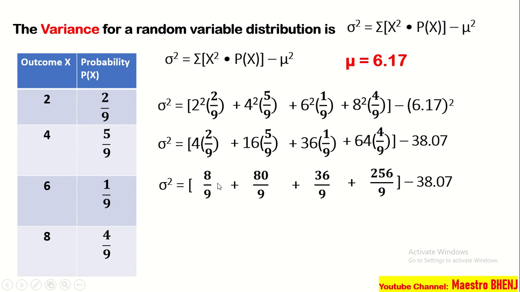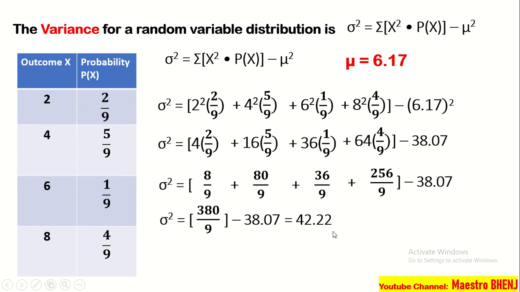Next step po, we have to add 8 plus 80 plus 36 plus 256. So, denominator, copy lang po. So, we have 380 over 9. Tapos, minus 38.07. Ang next step po natin, ay i-divide natin itong 380 over 9.